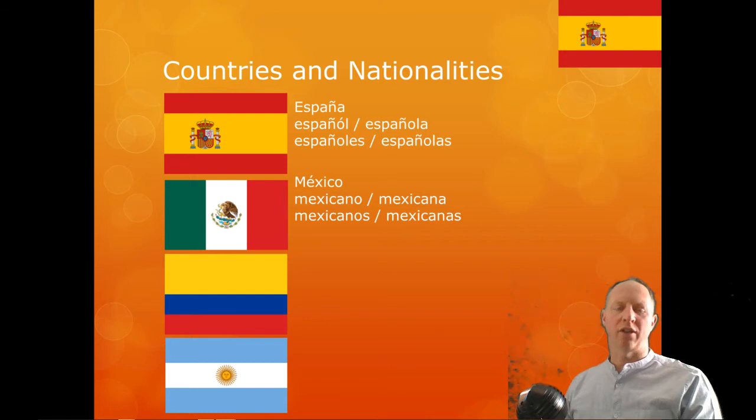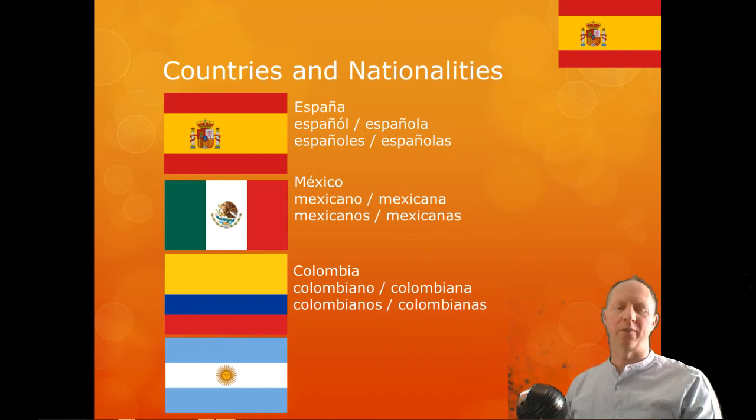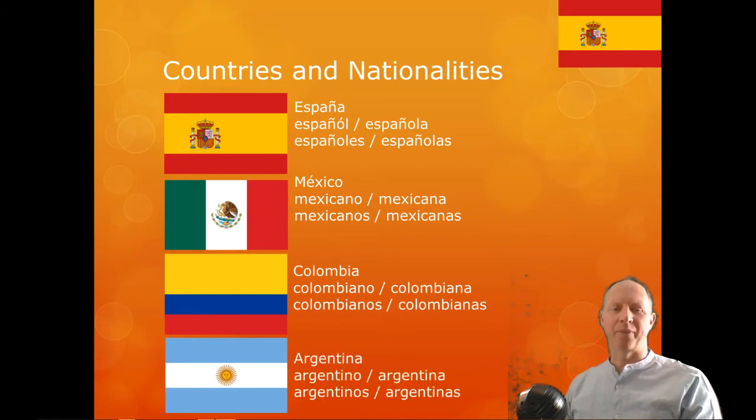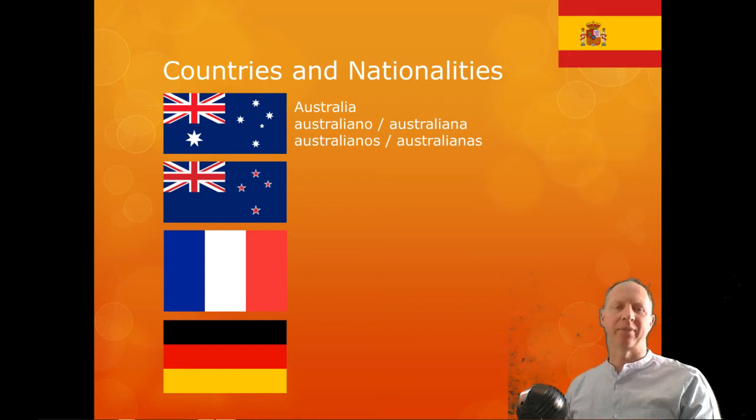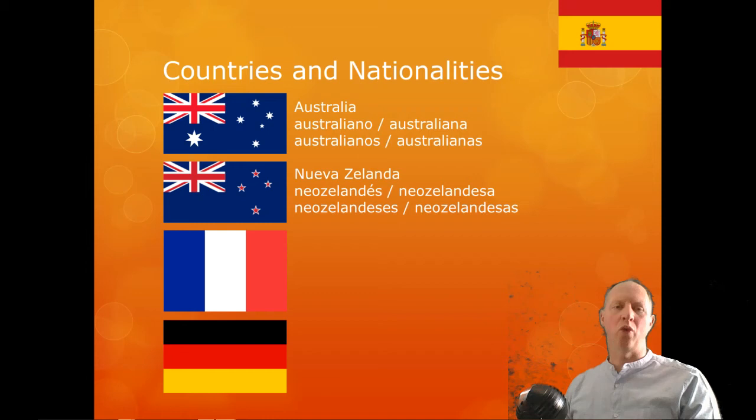Okay, so Colombia is just Colombia. So Colombian, colombiano. And Argentina is the same, but obviously pronounced differently. Argentina, and the adjective is argentino. So an Argentine female is una argentina, the same word as the country. Okay, Australia is the same, Australia. And Australian, australiano. Okay, New Zealand is Nueva Zelanda.